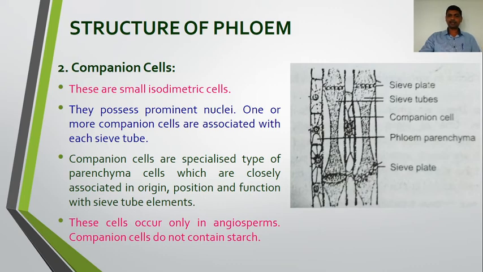Companion cells do not contain starch, and these cells occur only in angiosperms. Like the vessels are characteristic of the angiosperms, similarly these companion cells occur only in the angiosperms. Companion cells do not contain starch, and they are specialized type of parenchyma cells.